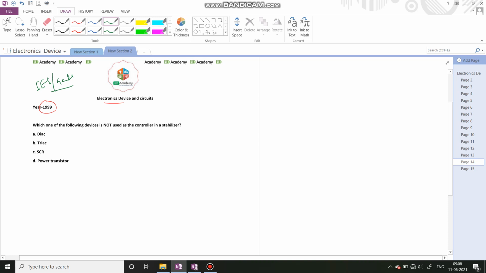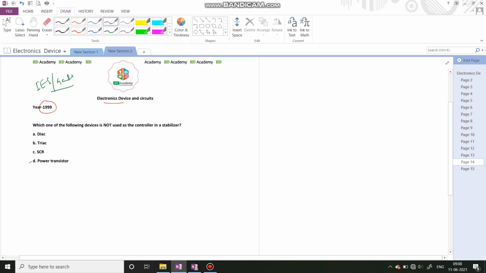Okay. The question is, which one of the following devices is not used as the controller of a stabilizer? These four devices are given: diac, triac, SCR and power transistor. So at first we check which of these devices does not have any controlling input. That device will not be used as a controller in a stabilizer. Okay, now at first we look at the power transistor.